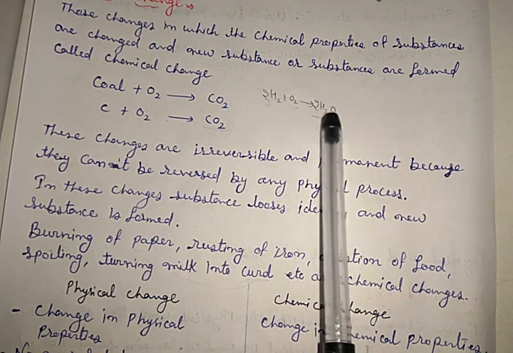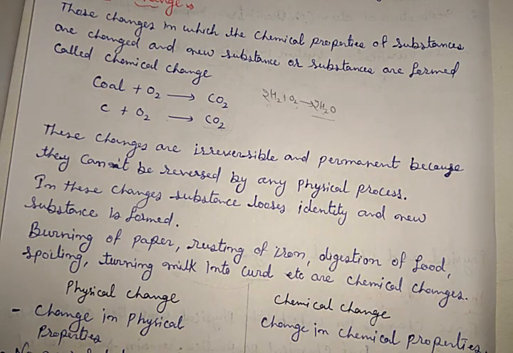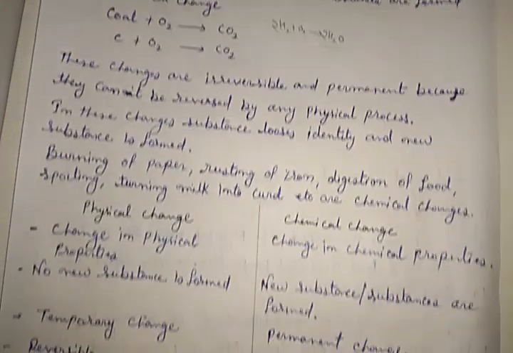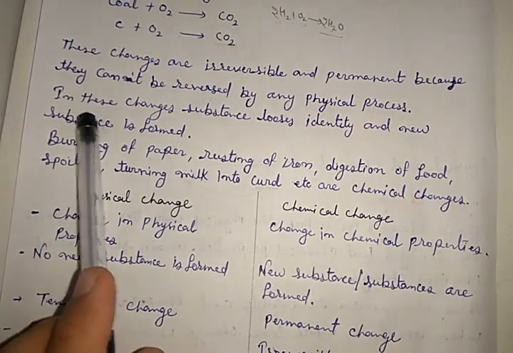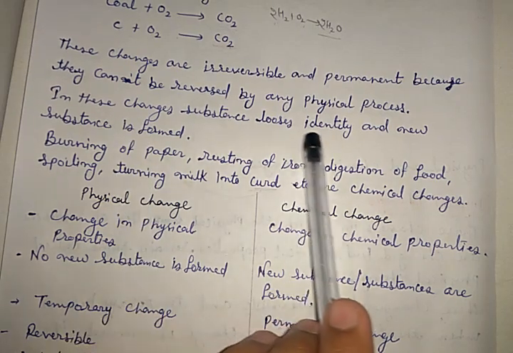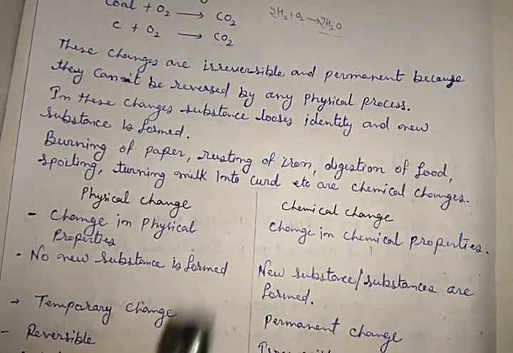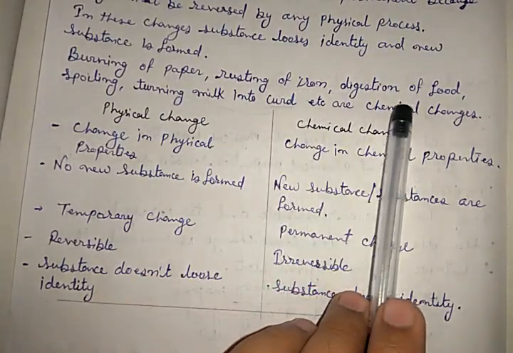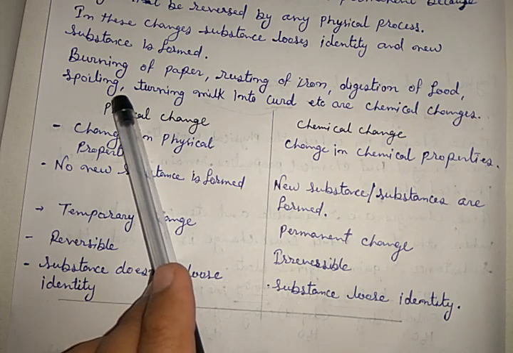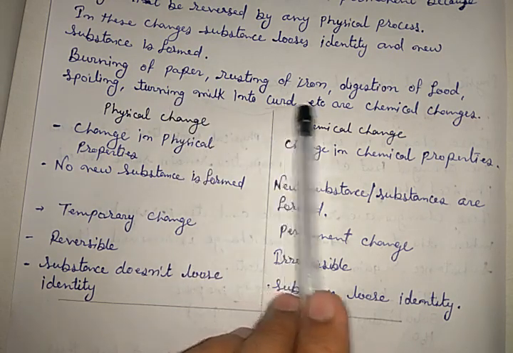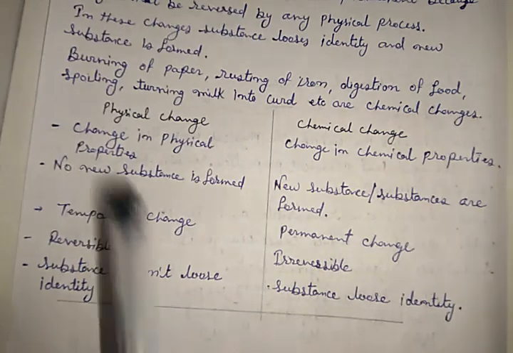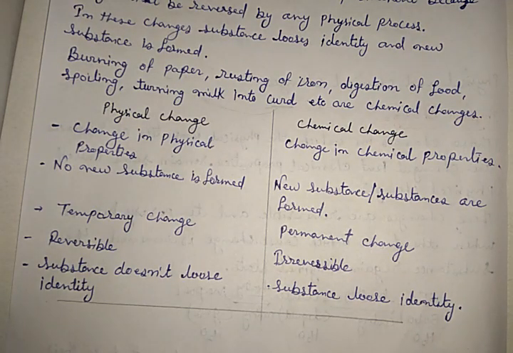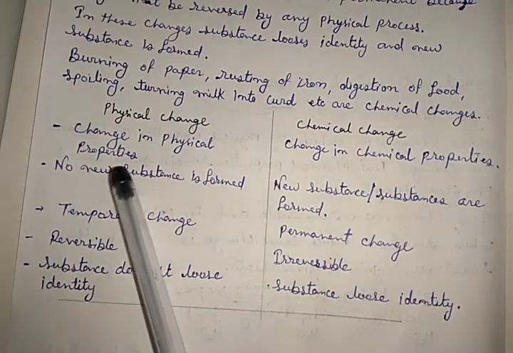As you know, we use water as a fire extinguisher. So I think this point is clear. In these changes, the substance loses its identity and new substances are formed. Burning of paper, rusting of iron, digestion of food, spoiling of food, turning milk into curd, etc. are chemical changes.